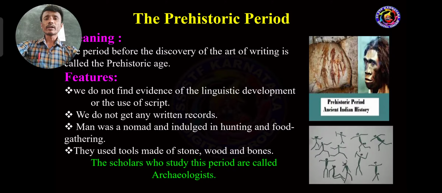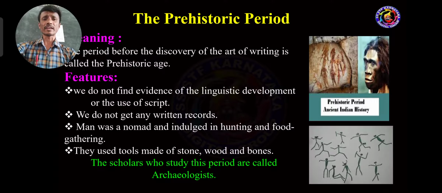The first one: we do not find evidence of linguistic development or the use of script. At that time there was no language and no writing script. We didn't find any writing evidence, source or proof during the prehistoric age.